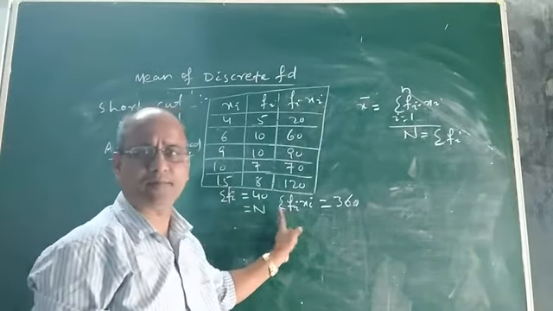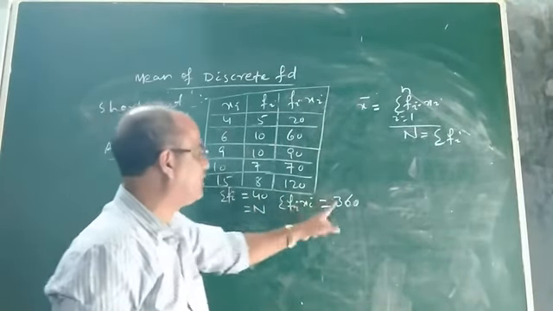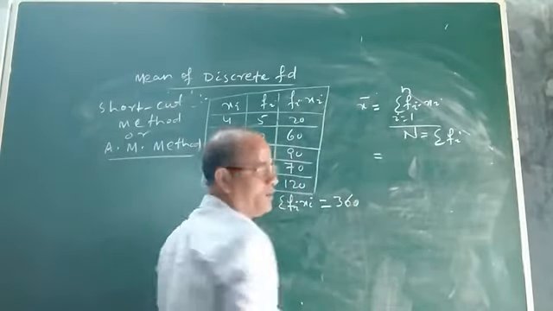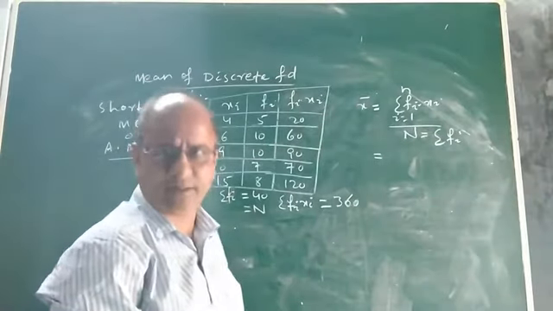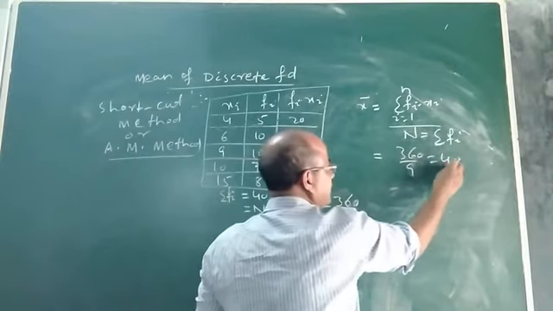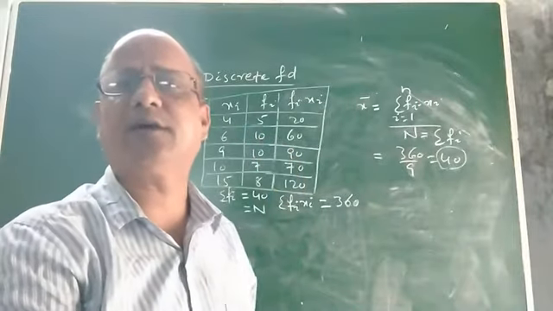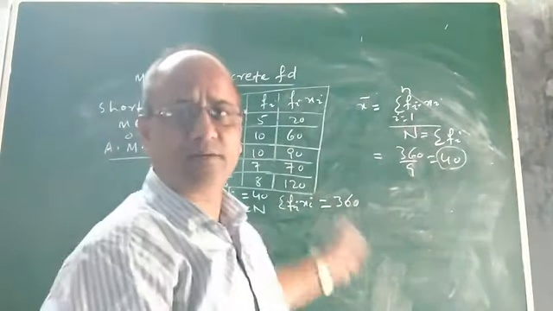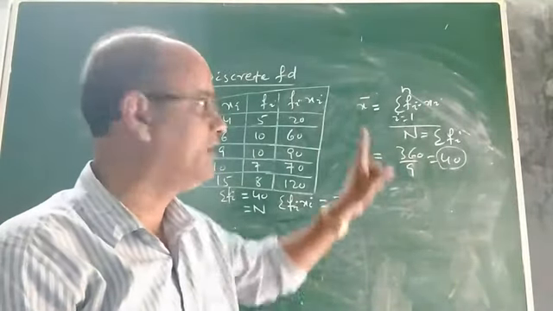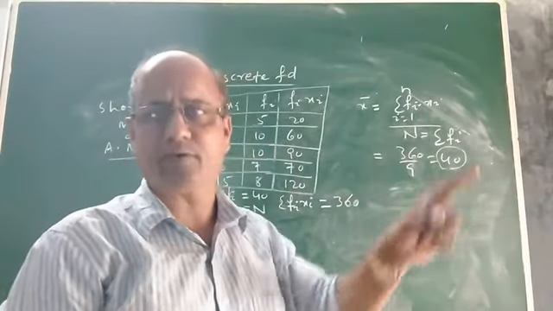Now we have the value of sigma fi xi, and we know the value of sigma fi or n. So you substitute these values in the formula for the direct method of calculating the mean. You will get 360 divided by 9, which is 40. So 40 will be the mean of this discrete frequency distribution. We calculated it using the long method or the direct method. This is one of the methods. We can apply the same method to a continuous frequency distribution also.